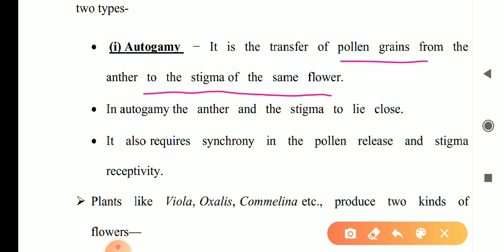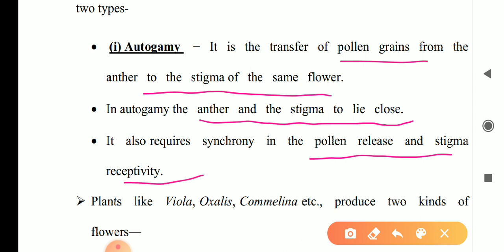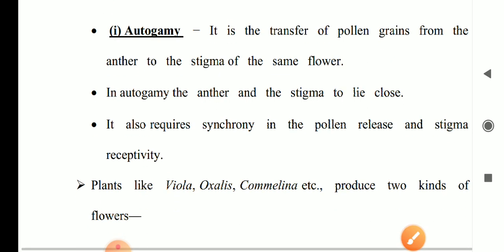In such type, anther and stigma lie very close to each other. It also requires synchrony in pollen release and stigma receptivity. That means stigma should be receptive to that pollen.